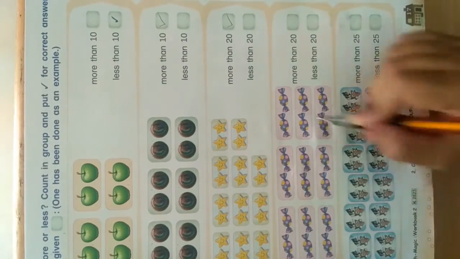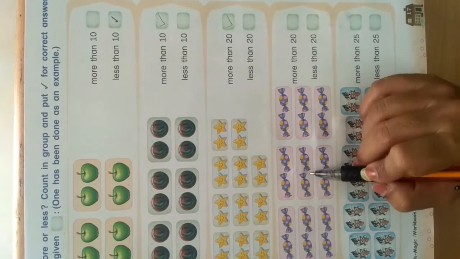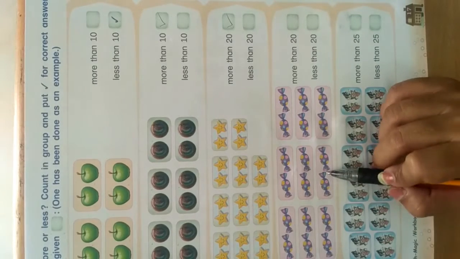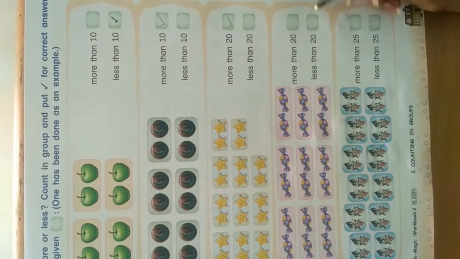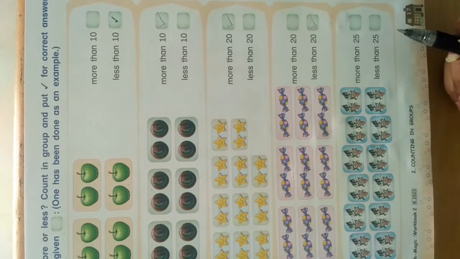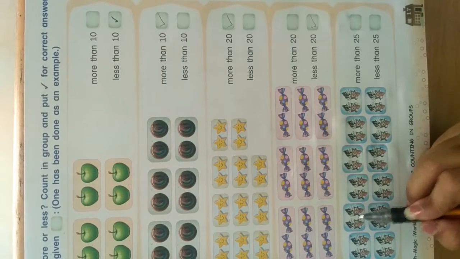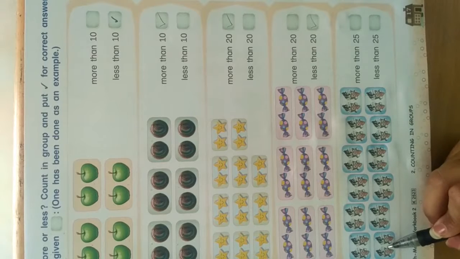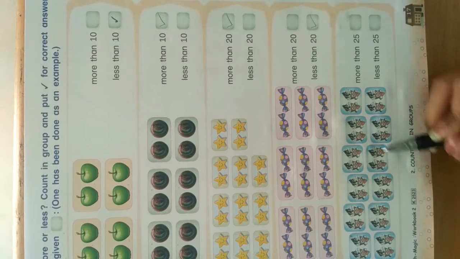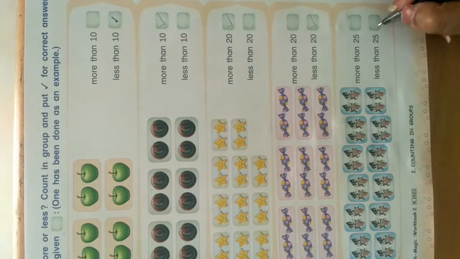Now look at, there are some chocolates. 1, 2, 4, 6, 7, 8, 9, 10, 11, 12, 13, 14, 15, 16, 17, 18, which is less than 20. Now here, next example, there are some ice cream cones. Everyone likes ice cream cone, na? In this hot summer. So we will count it 2, 4, 6, 8, 10, 12, 13, 14, 15, 16, 17, 18, 19, 20, 21, 22, 23 and 24, which is less than 25.